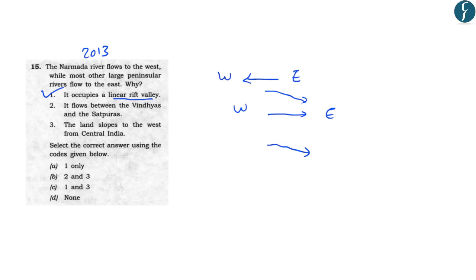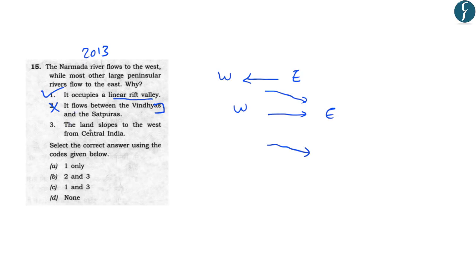Now the second statement reads that it flows between Vindhyas and Satpuras. Now this statement is correct. However, it is not the reason for Narmada to flow from east to west. This statement is correct in itself because the river Narmada flows between the Vindhyas and Satpuras, but this is not the reason for Narmada to flow from east to west.